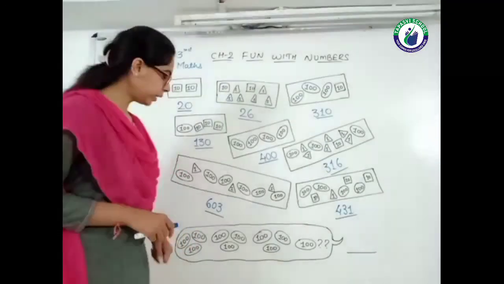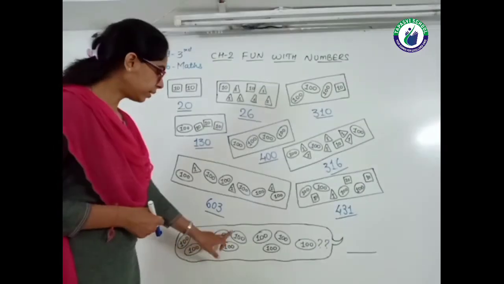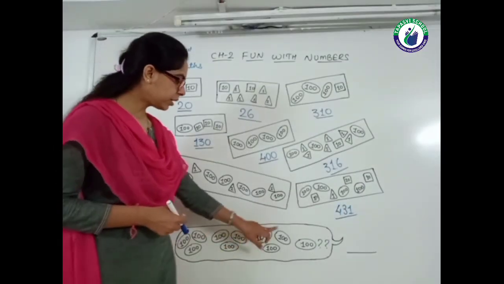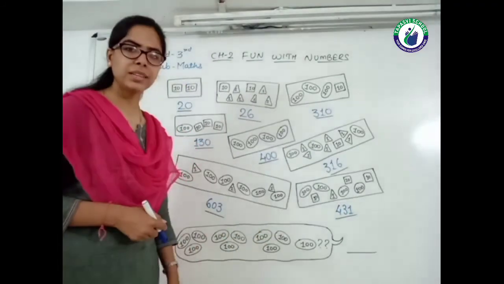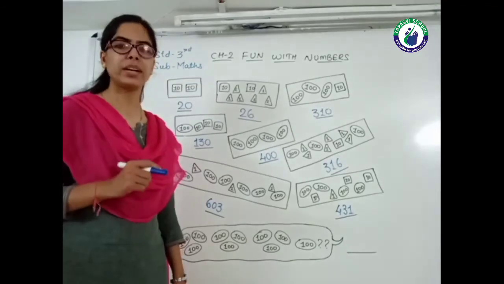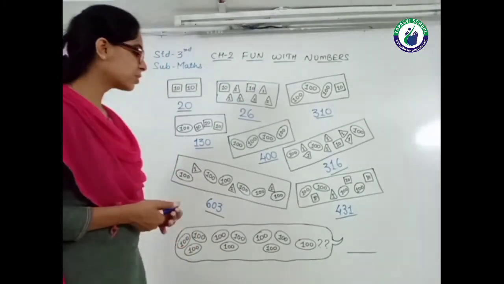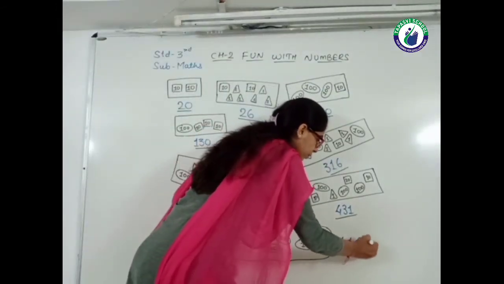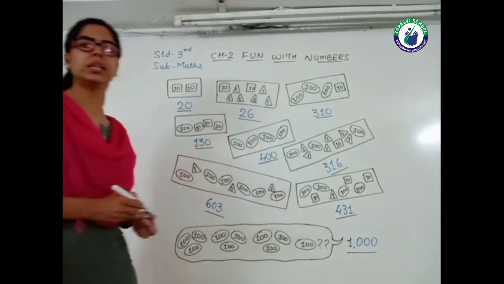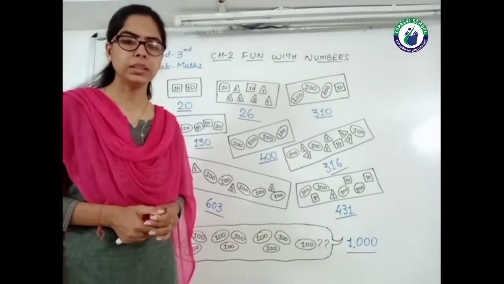Look at the last one. It is 100, 100, 100, 100, 100, 100, 100, 100, 100 and one more 100. So how many are these? 10 cards of 100. 10 cards of 100 means 100 ten times. So this is 1000. 100 wale 10 cards means 1000.